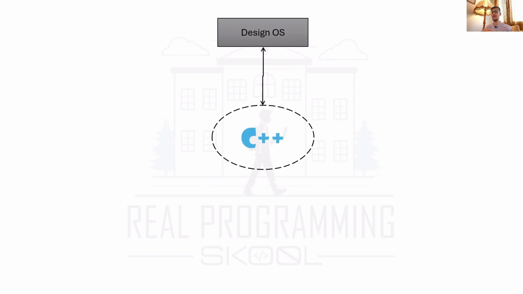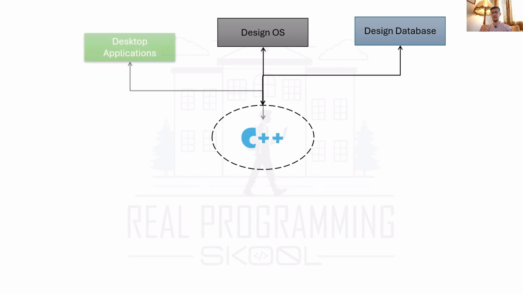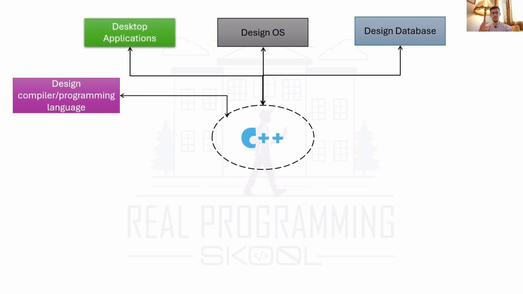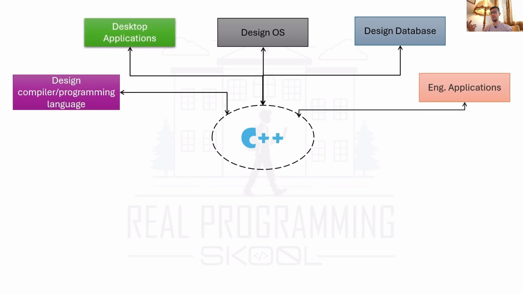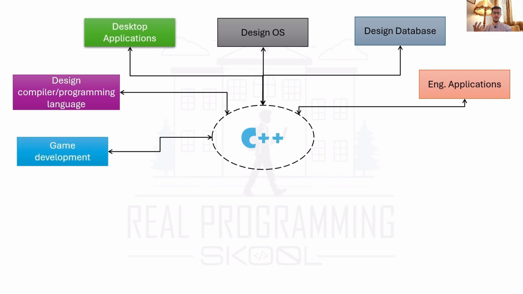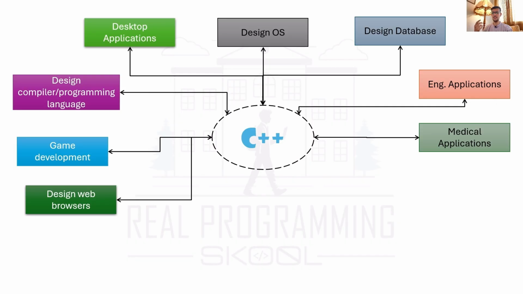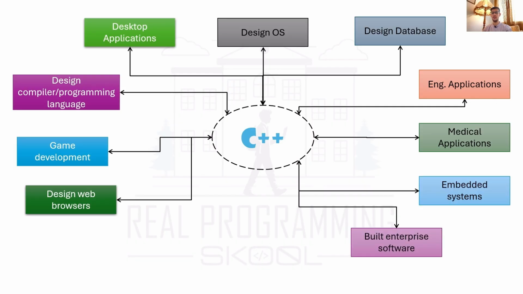All right, with C++ you can design operating systems, you can design databases, you can build desktop applications, you can design compilers for programming languages, you can build English applications, you can do game development, you can build medical applications, you can design web browsers, embedded systems, and build enterprise software. Embedded systems, you use in cars and devices like televisions and these things. Enterprise software is like navigation systems that you use in airplanes or simulations or radar processing.